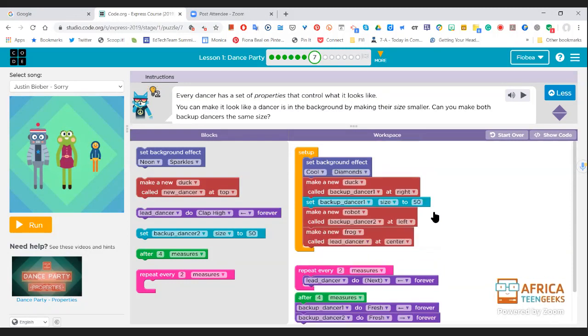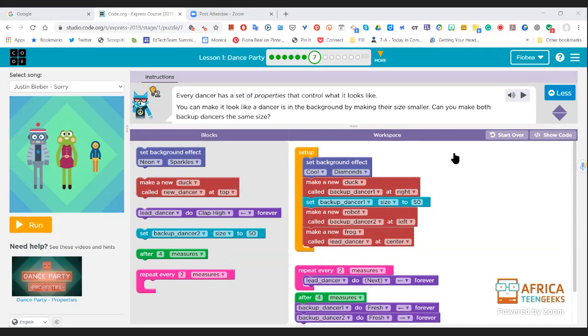Okay. Ooh, how are we going to do that? It's something all to do with size. So let's see who's going to help me with this. Faith, I see Faith's got her hand up, so I'm going to choose Faith. Hello, Faith. Is that you? Yes, ma'am. Good morning. So, Faith, what do you think we need to do now?